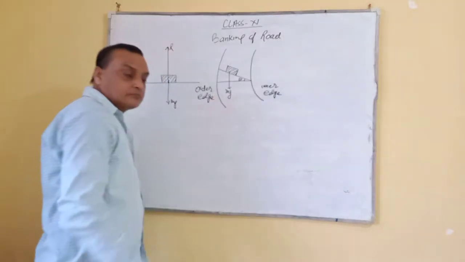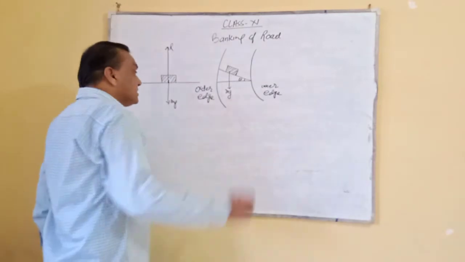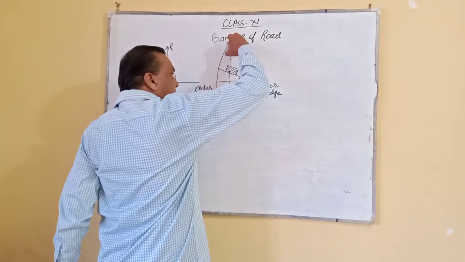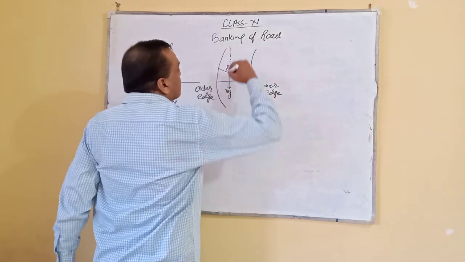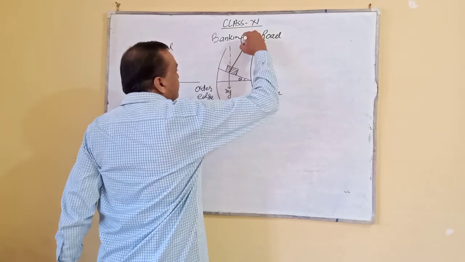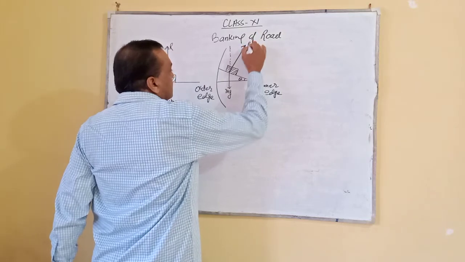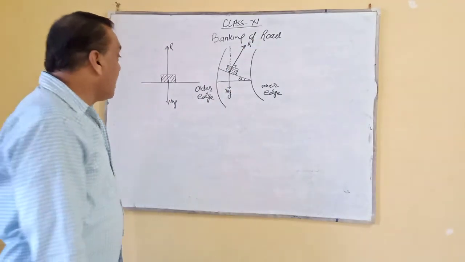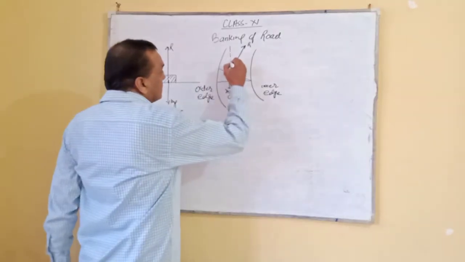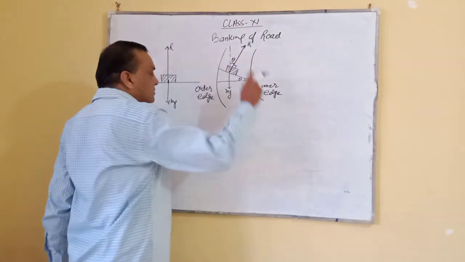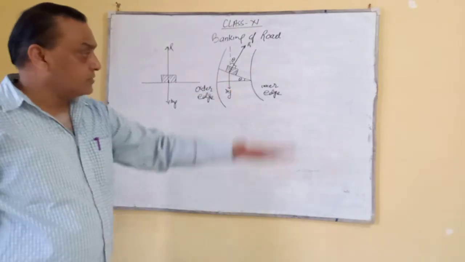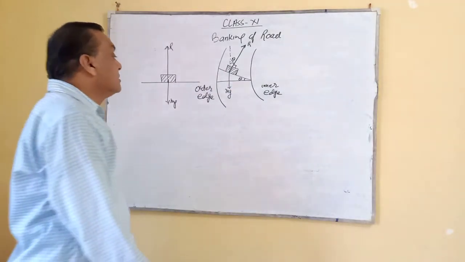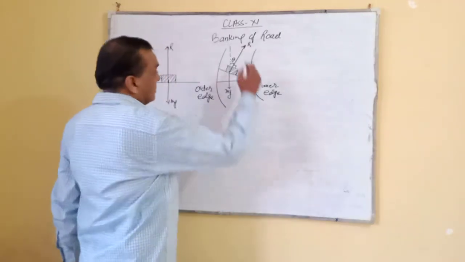The normal reaction R is perpendicular to the plane, so it is inclined through angle theta, whatever angle the road is banked.